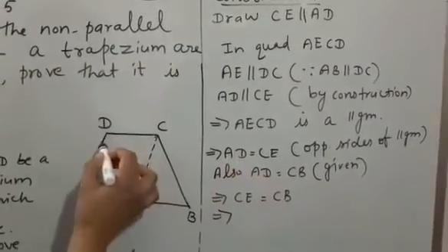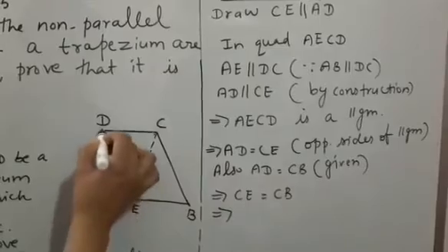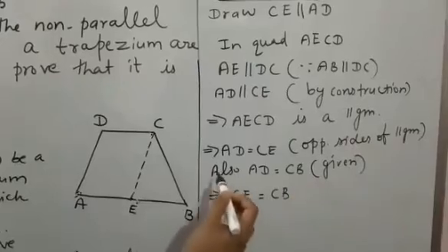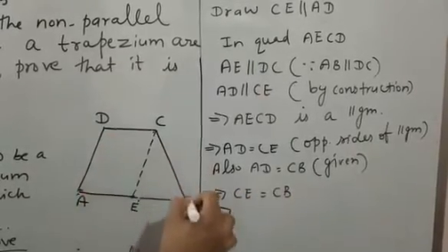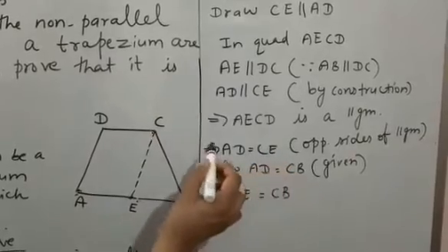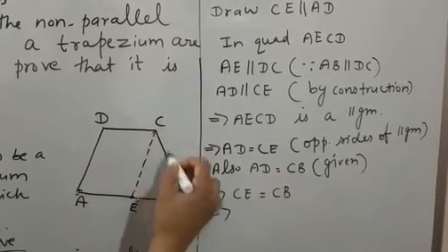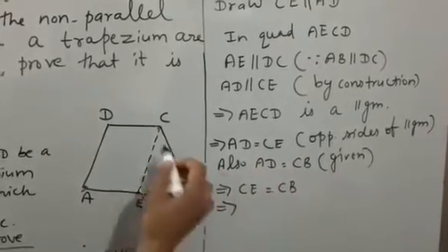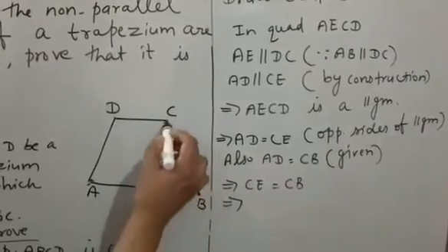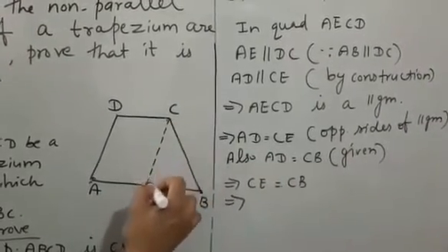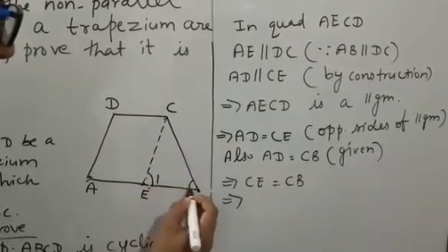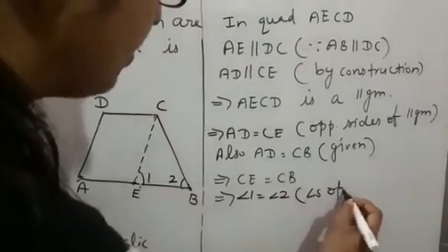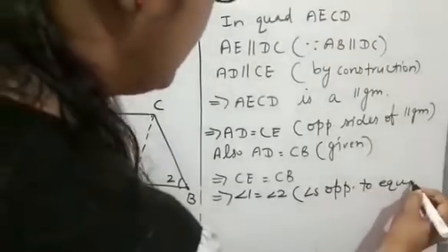Now you know that opposite sides of a parallelogram are equal. So we can write AD is equal to CE, opposite sides of a parallelogram are equal. And it is also given that AD is equal to CB, non-parallel sides are equal. Now from this we get CE is equal to CB, that is, things which are equal to the same thing are equal to one another. So we have proved CE is equal to CB. You know that in triangle CEB, since CE is equal to CB, we can take angle 1 is equal to angle 2. So let's write that angle 1 is equal to angle 2, angles opposite to equal sides.